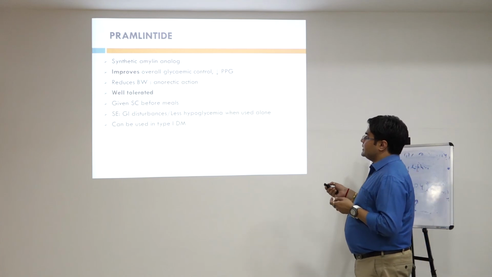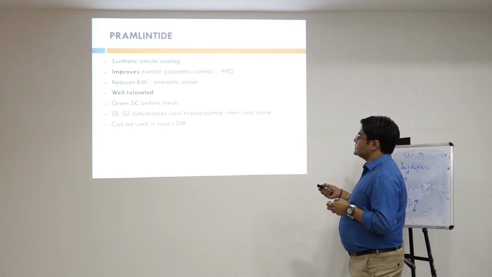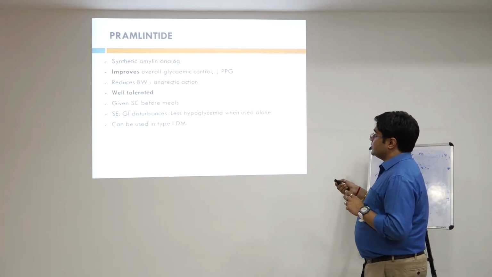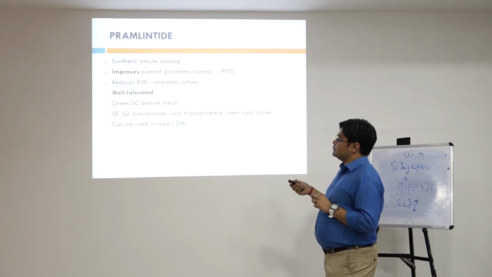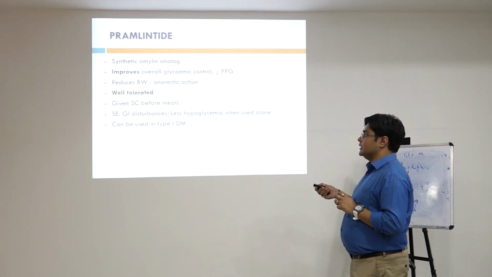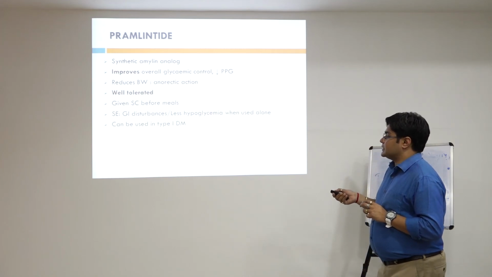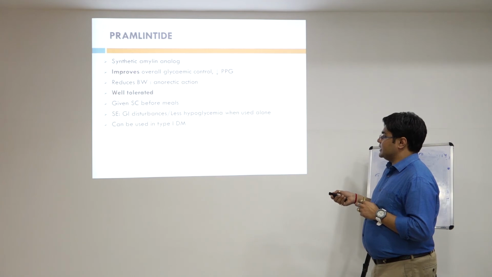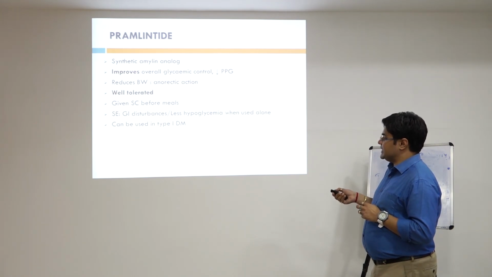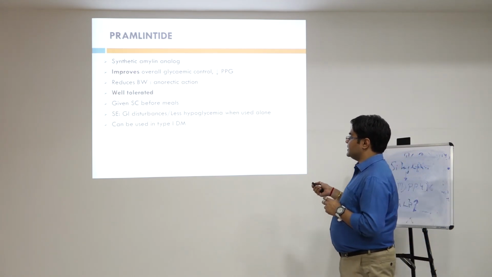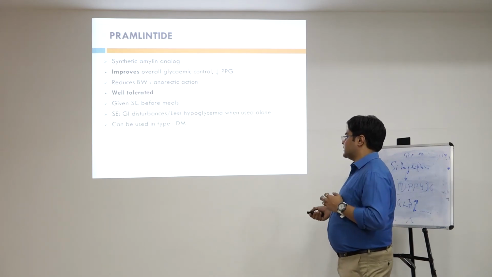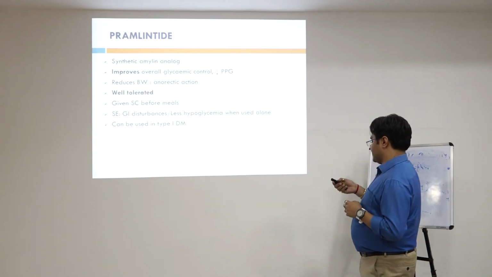So pramlintide is a synthetic amylin analog and improves overall glycemic control, decreases postprandial glycemia, reduces body weight, and has an anorectic action. It is well tolerated and is given subcutaneously before meals. Some of the serious events are GI disturbances, and there is less hypoglycemia when used alone. It can be given in combination with other drugs, and it can be used in type 1 diabetes mellitus.